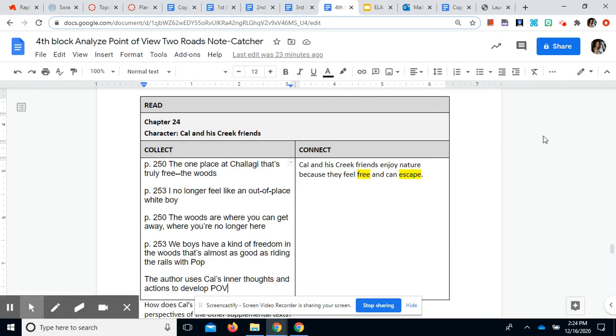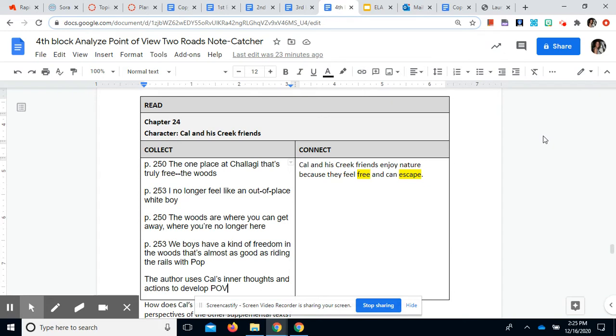So with chapter 24, we were looking at Cal and his Creek friends and their point of view toward nature. We said that Cal and his Creek friends enjoy nature because they feel free and can escape. So their point of view toward nature is very positive, and they look to it for freedom and escape.